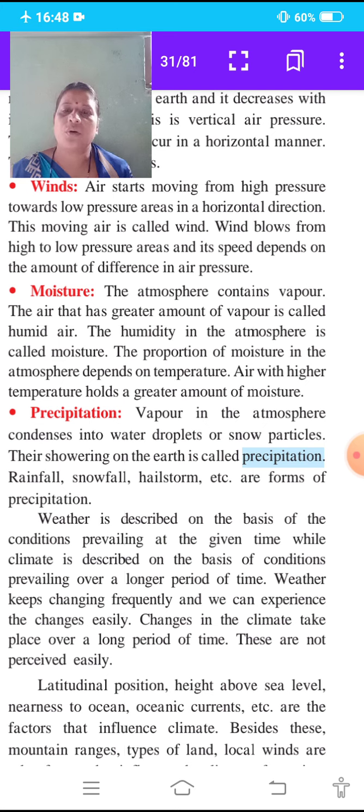In our day we also experience these changes in weather. Changes in the climate take place over a long period of time. These are not perceived easily, and we do not perceive the changes in climate easily.